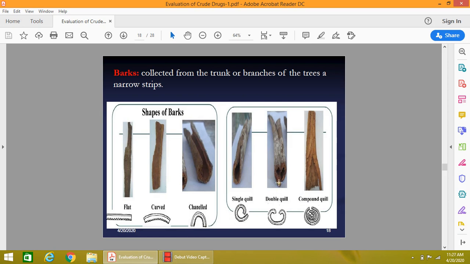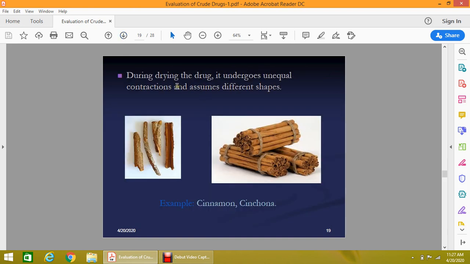This is a double coil, turned on both sides, and when it is turned on one side just like a ring form, it is called compound quill. This shape is usually due to drying of the drug. It undergoes unequal contraction, therefore it assumes a different shape. And this is the example of cinnamon and cinchona.